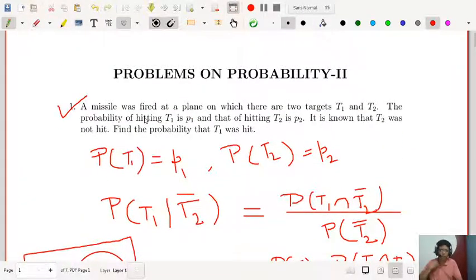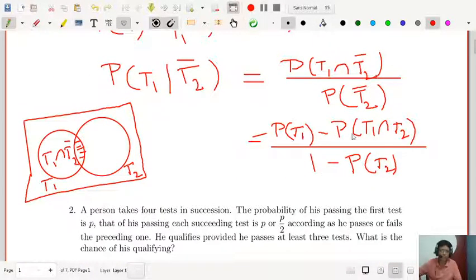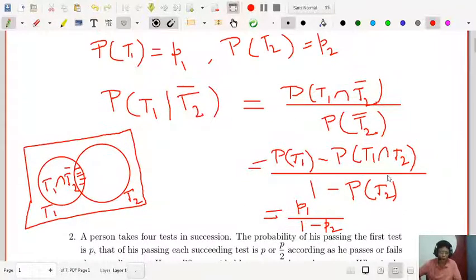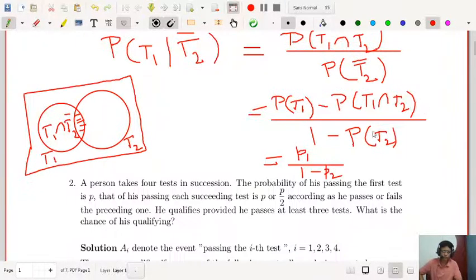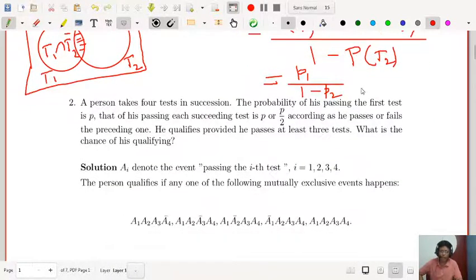You look at the question: a missile was fired at a plane on which there are two targets T1 and T2, and T1 intersection T2 is an impossible event. So the probability of an impossible event is 0. So in your numerator you have P1, because probability of T1 is P1, by 1 minus P2. So this is the answer, P1 by 1 minus P2, because T1 intersection T2 is an impossible event. T1 intersection T2 is a null set phi, because you cannot hit the plane simultaneously with T1 and T2. So that will give you 0. So ultimately this is the result. Let's move to the next question.